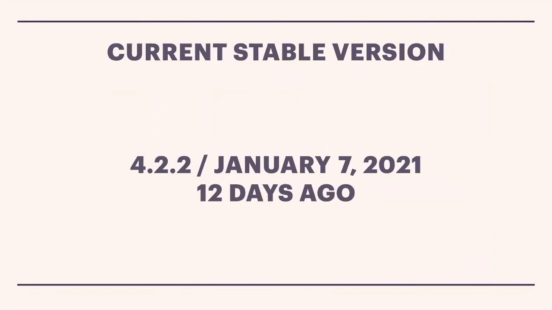Now, what is the current stable version of Neo4j? Twelve days back, on January 7, 2021, Neo4j 4.2.2 was released, which is the latest version, and I also installed the same version in my local. But you should remember, when you are working with Neo4j in your local, you must install Java, and that too Java 11, because Java 11 is the latest, most preferred version in the Java world.